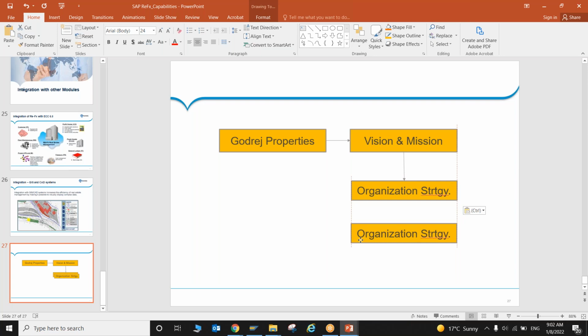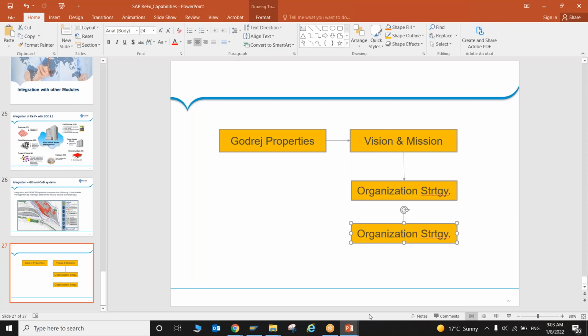So let's say I'm an employee of Godrej Properties in the strategic team, and I'm saying let's construct one bridge. But my statement says we want to be in the residential market only. So in the first instance it will be rejected: no, we are not in this business, we are doing only residential projects. So first of all, your idea, your proposal should be aligned with your vision and mission.